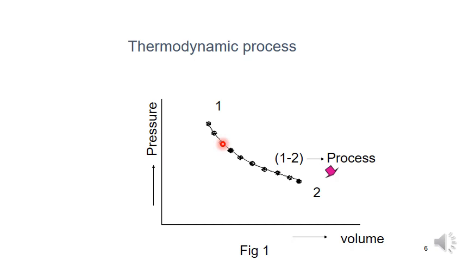So this is called a thermodynamic process. A change in the state from 1 to 2 during the interaction with the surroundings is called a thermodynamic process.